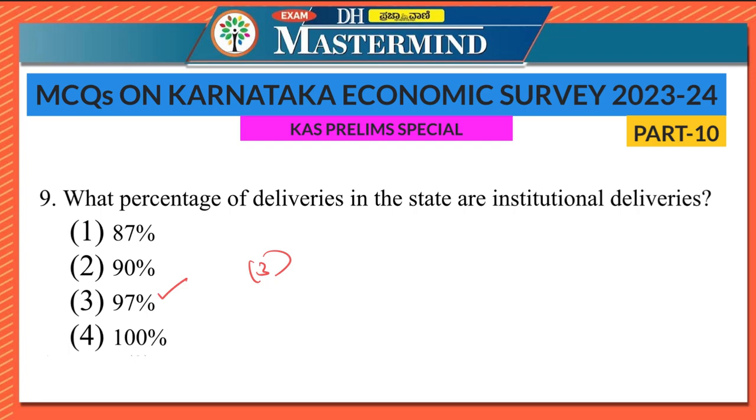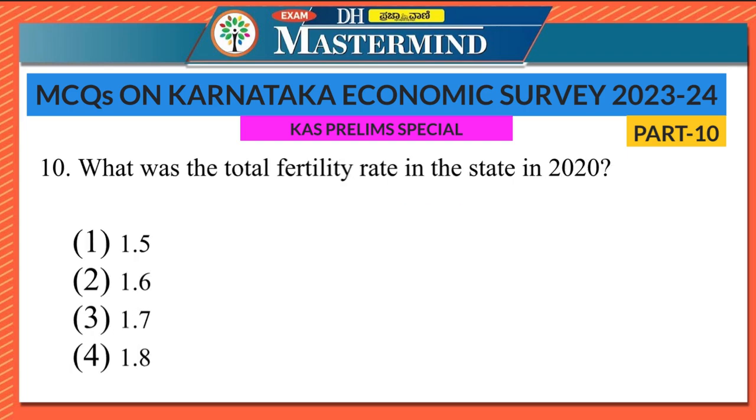97% of the deliveries are happening in hospitals and other medical institutions, while only 3% are happening outside hospitals or outside healthcare units. So, the last question for the day is, what was the total fertility rate in the state in 2020? 1.5, 1.6, 1.7, 1.8. So, here the right option is option 3, 1.7.